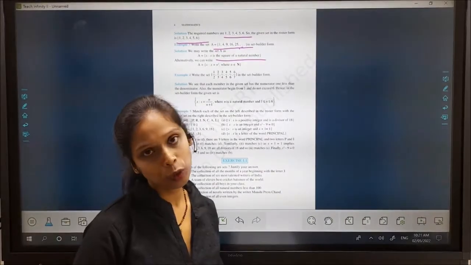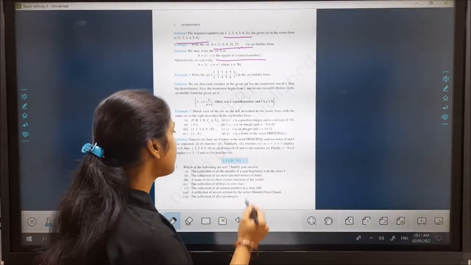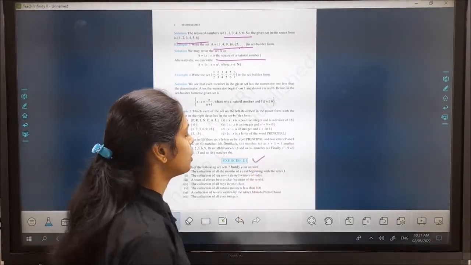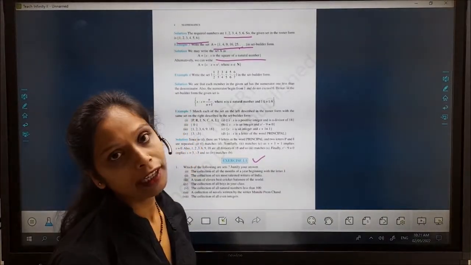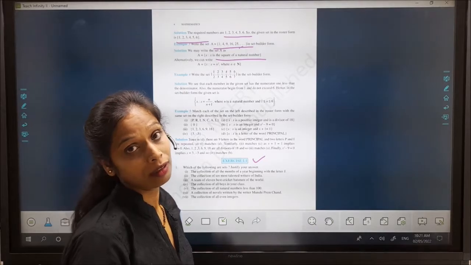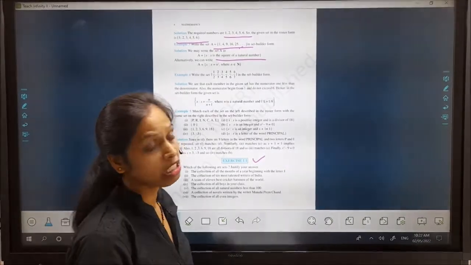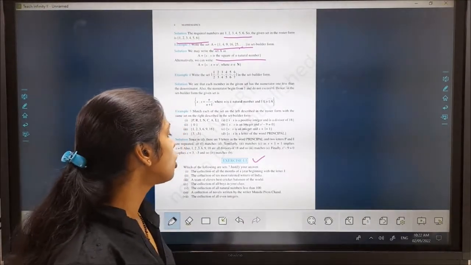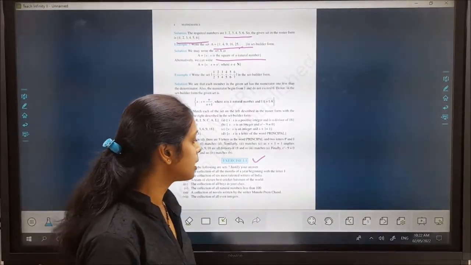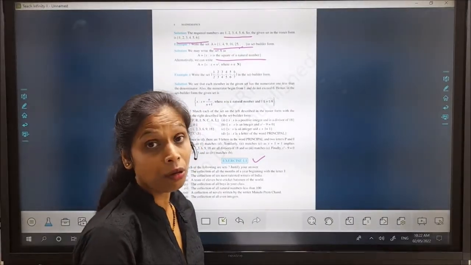Now let's do practice by the exercise. Exercise number 1.1. In this exercise, firstly we get a notion of the definition of set. What is a set and which one is not a set, we will discuss here. The collection of all the months beginning from the letter J, whether it is a set or not?